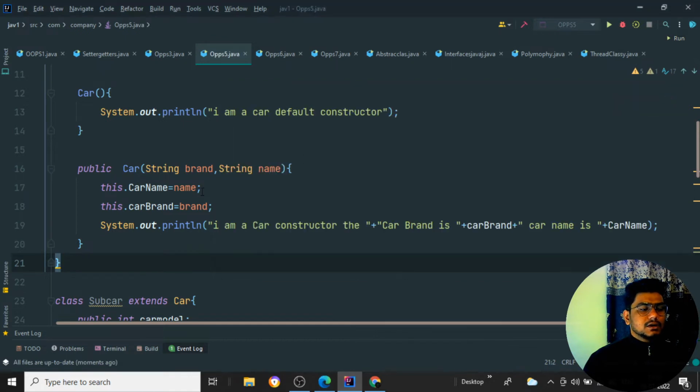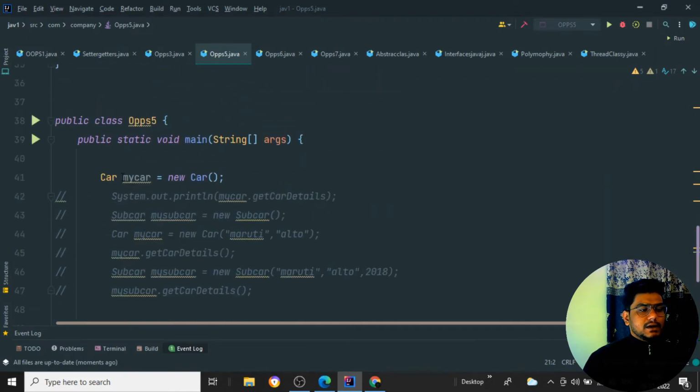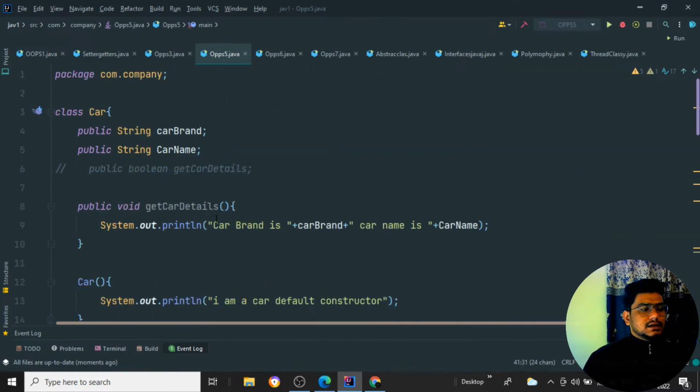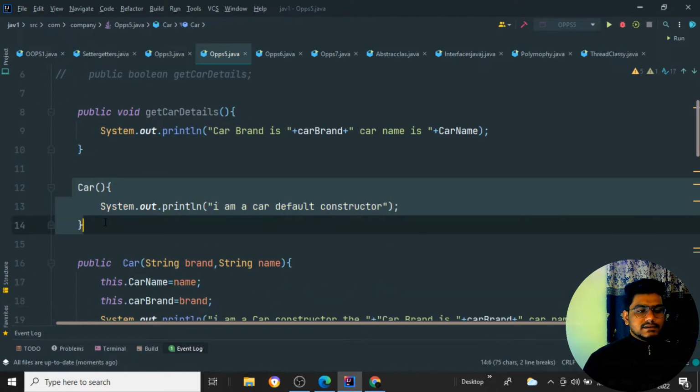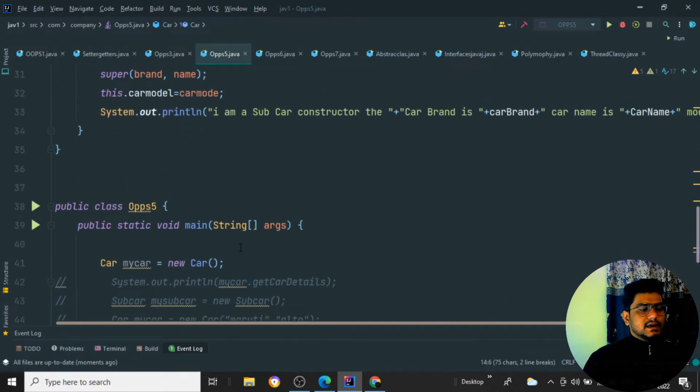It is printing me that, because whenever I am creating an object, as I said in my previous video, the default constructor is going to work. This is the thing, it is just working. Fine, we have created one particular thing.